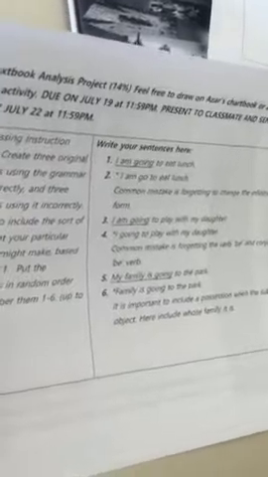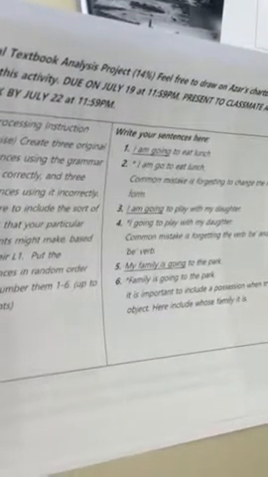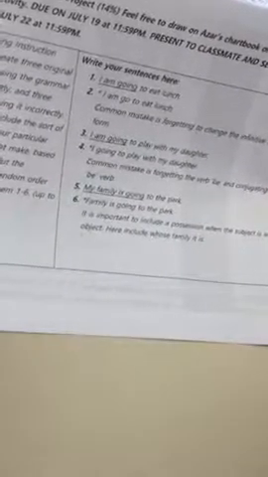Okay, so then we would write our sentences on the board. Oh, okay, yeah, so this is just this activity. We would write these answers on the board. Then I would provide 6 sentences, 3 are correct and 3 are incorrect. And I would show them why they are incorrect.